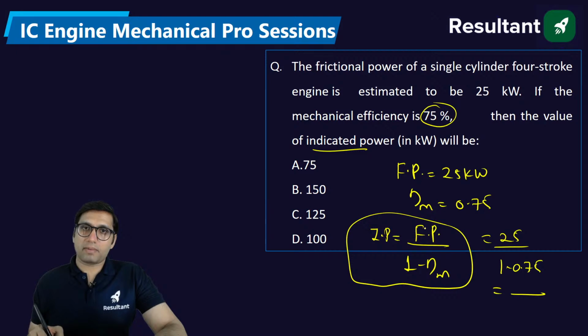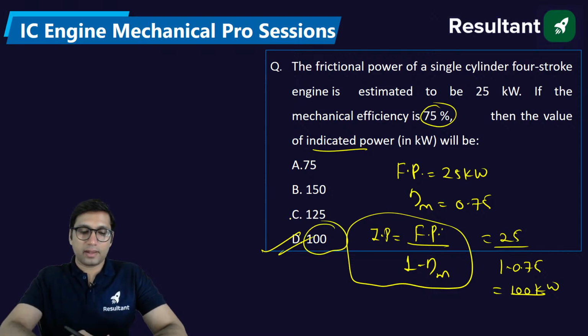This is a shortcut to find indicated power. If friction power and mechanical efficiency are given, just put this formula, friction power divided by 1 minus mechanical efficiency, and you will get 100 kilowatt. This will be the indicated power. Clear? Are you all getting this value 100? Please try to solve this question carefully. 25 by 0.25, that will be 100 kilowatt of indicated power.